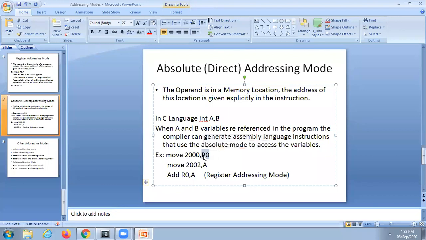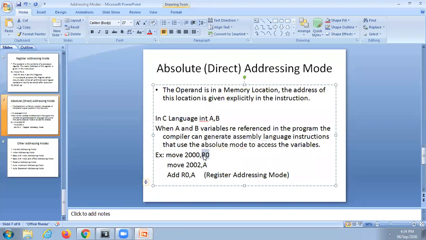Similarly, in the two address instruction, one operand is a memory operand, another operand is a register. What type of addressing mode is it? Register addressing mode? Is it register addressing mode? I will repeat once again.